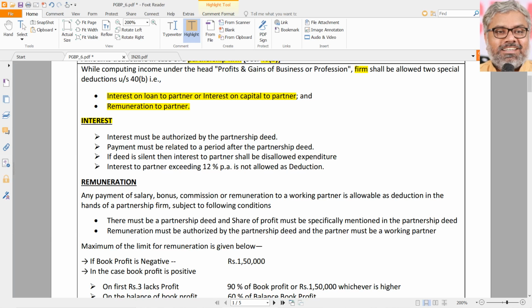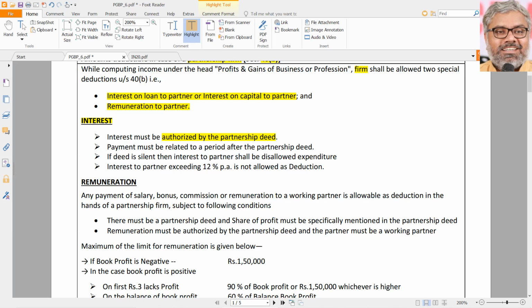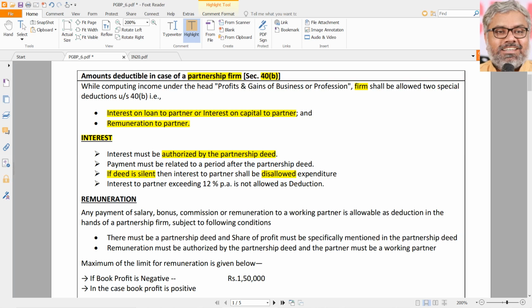What are the conditions? First thing first, the interest must be authorized by the partnership deed. For example, if there is no deed, that means no deduction, as simple as that. So the law says interest must be authorized by the partnership deed, which means first of all there should be a deed. Then only there can be authorization related to interest. If there is a deed, but the deed is not talking about it, if the deed is silent, then the interest to partner shall be disallowed because the deed did not authorize it. So explicitly the deed has to authorize the interest, then only it shall be allowed as deduction.